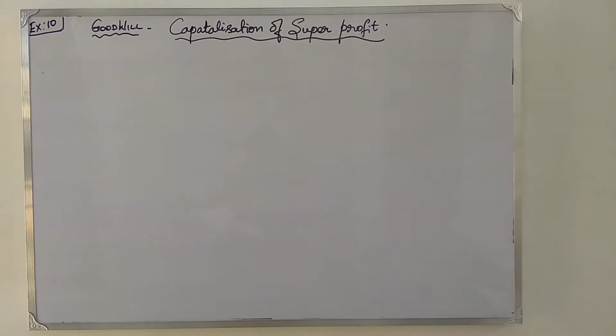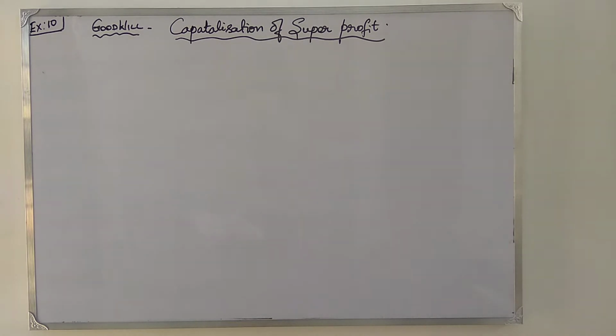Now we are going to do capitalization of super profit method. This is on page number 135, exercise number 10. Now under this method, they calculate the goodwill by capitalizing the super profit at normal rate of returns. So that is, goodwill is capitalized value of super profit. So the goodwill எப்படி calculate பண்றாங்கன்னா super profit divided by normal rate of returns into 100. That is a formula that we follow.